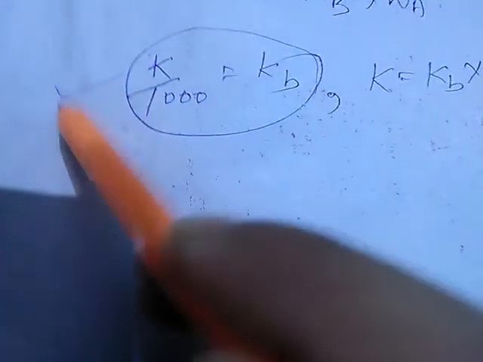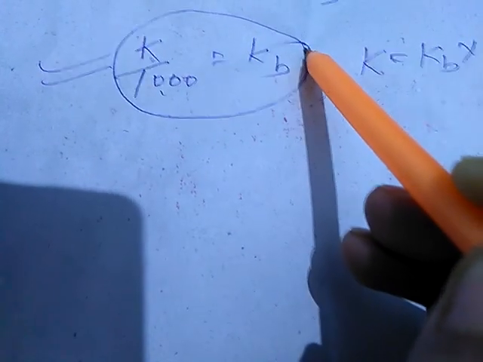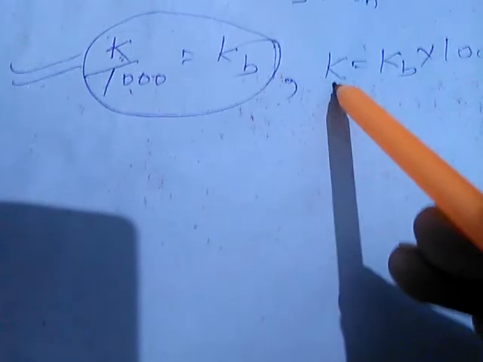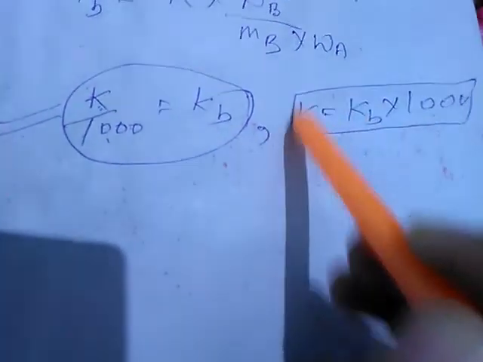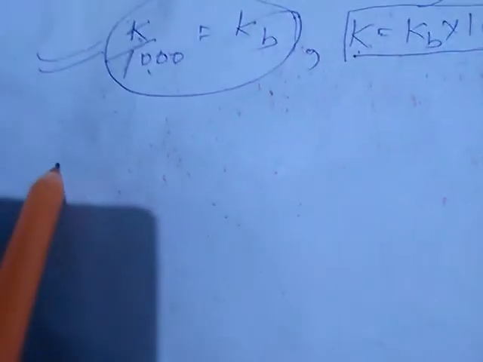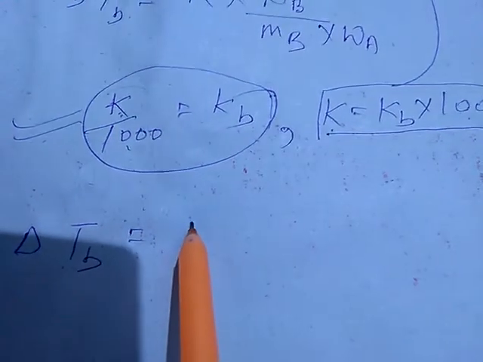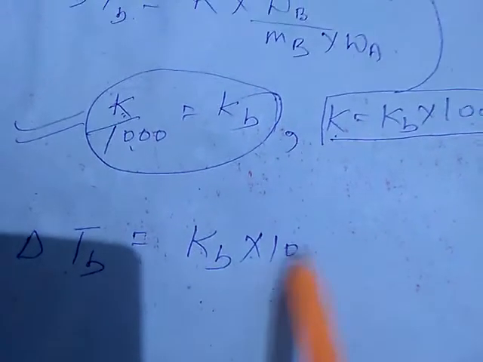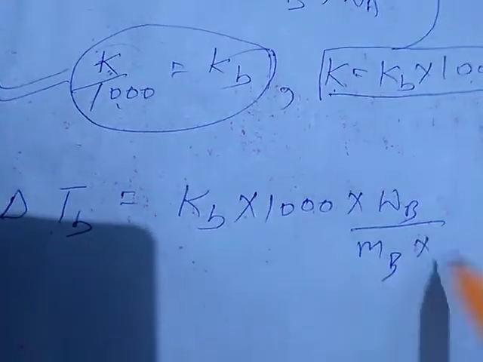It means from this expression we are taking out the value of K, and for that we send 1000 to the other side, and finally we get K equals KB into 1000. Now we put the value of K from here to here, so the expression will change and become: delta TB is equal to, in the place of K we write KB into 1000 into WB by MB into WA.